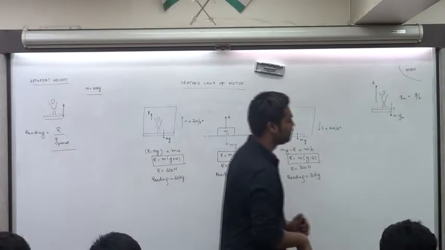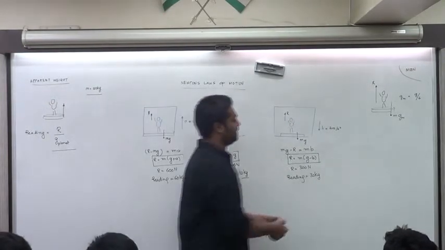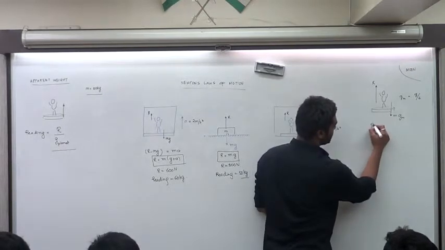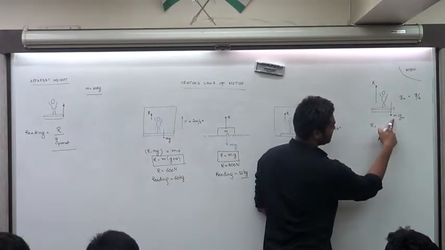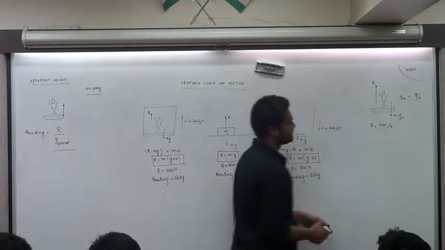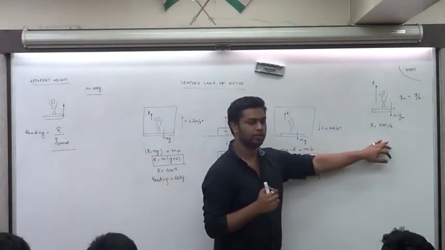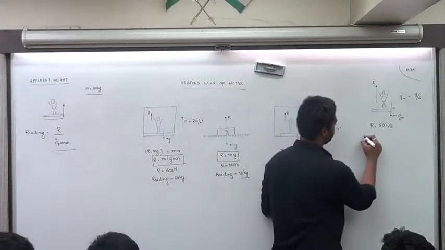That's okay. No problem. That's the reaction over there. So what will be the value of reaction in this case? It's m times g_m. If you calculate this, it will be 500 over 6. He is standing, not doing anything. That's the reaction. But now what will be the reading?